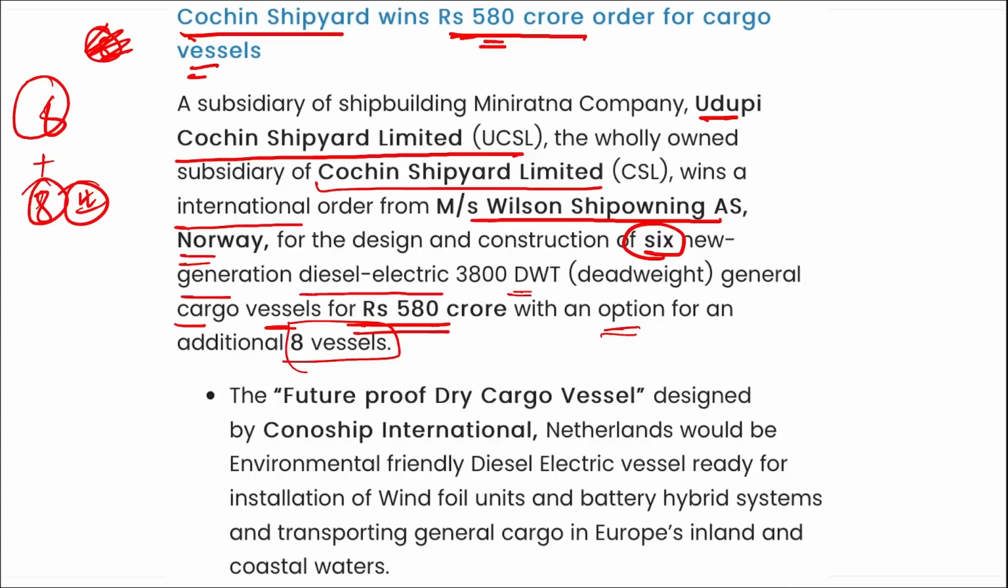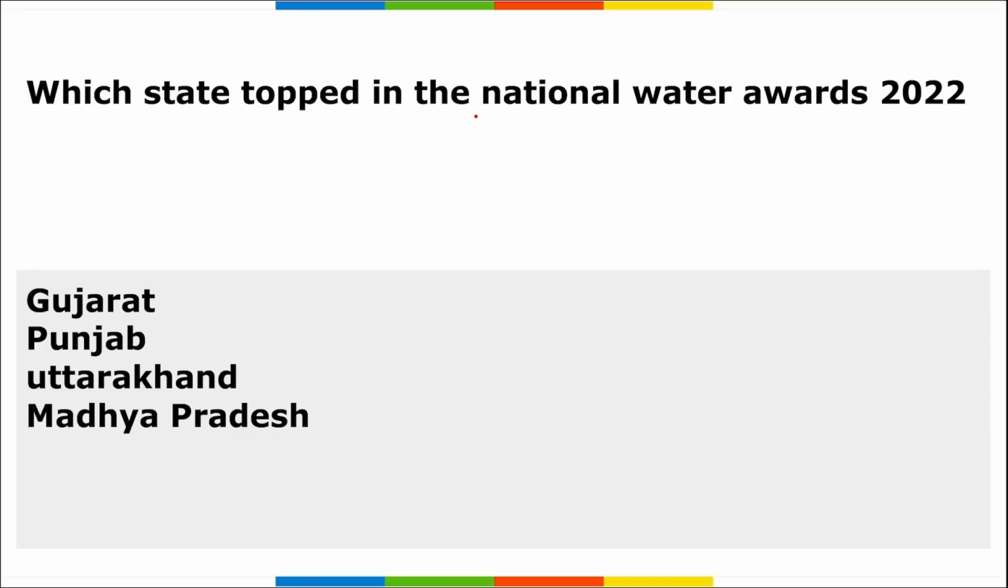So it is your Cochin Shipyards Limited. They have taken this order worth 580 crore rupees from Wilson's Ship Owning AS, that is of Norway, and they will be making 6 new cargo vessels from this 580 crore rupees. Correct? Next, which state topped in the National Water Awards 2023?